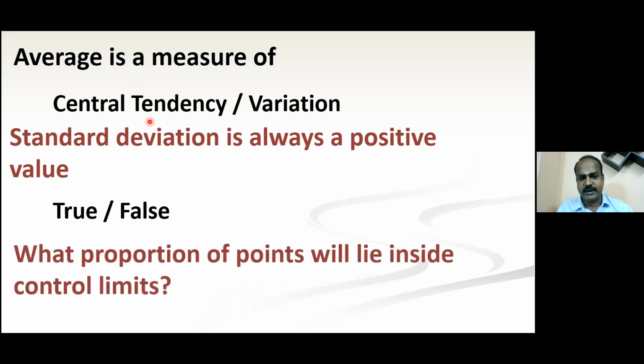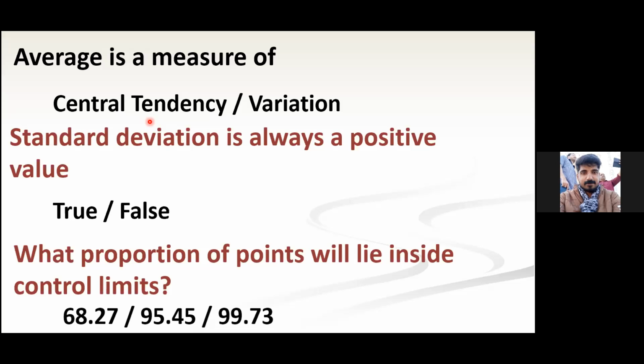And what proportion of points will lie inside the control limits? 99.73. Store this number in your memory. Then only you can slowly become an expert, right? What is the number? 99.73. Always, whenever your data follows normal distribution, 99.73% of the points will lie inside the control limits. All right. Okay.